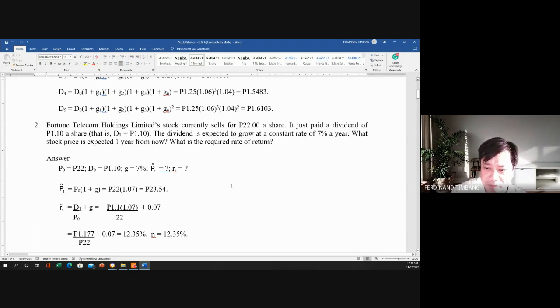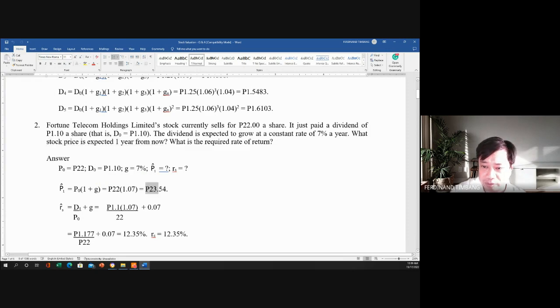Now we have the P1 is equivalent to P0 times 1 plus G. So since we know that the price of the stock at year 0 is 22, kasi currently selling 22, we have now times 1.07. So we can get 23.54. So that is the price of the stock in year 1, no?